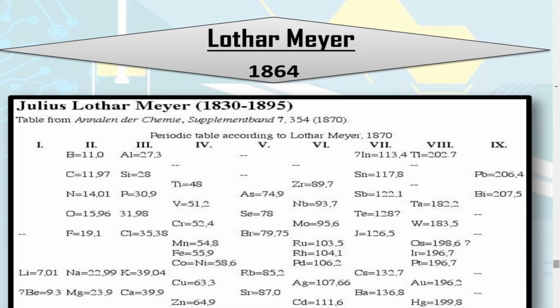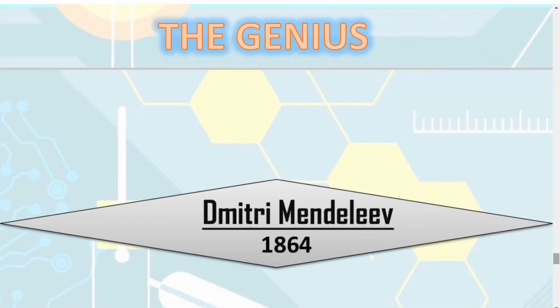We are going to talk about Dmitri Mendeleev, who is called a genius. I used to call him a genius. I am going to take my hat off to him for his contribution towards the periodic classification. Why am I calling him a genius? Let me tell you the facts about Mendeleev, and you will also say that yes, definitely he is a genius.